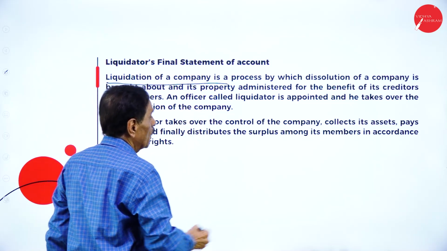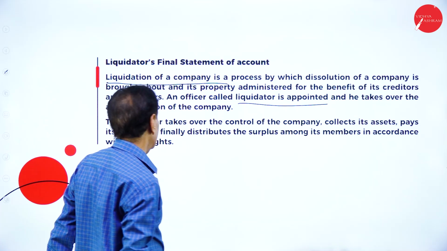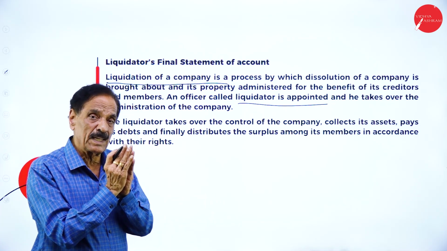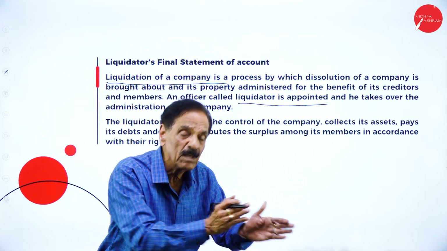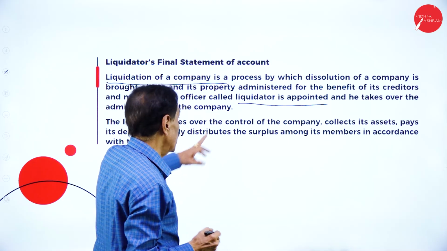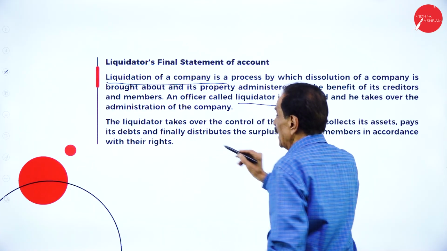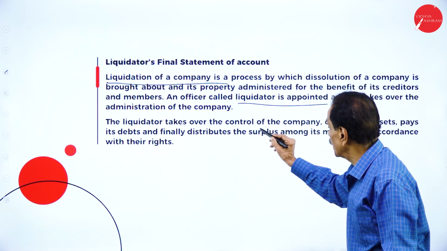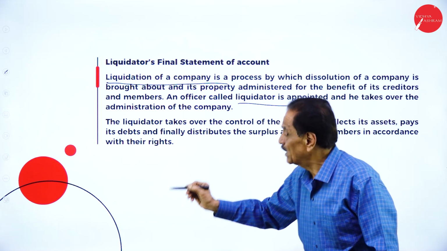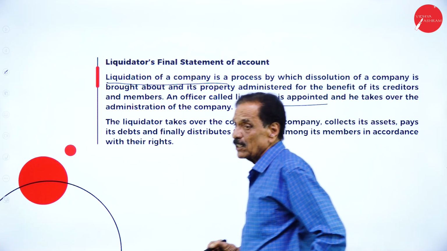An officer called a liquidator is appointed and he takes over the administration of the company. The liquidator takes over the control of the company, collects its assets, pays the debts and finally distributes the surplus among its members in accordance with their rights.